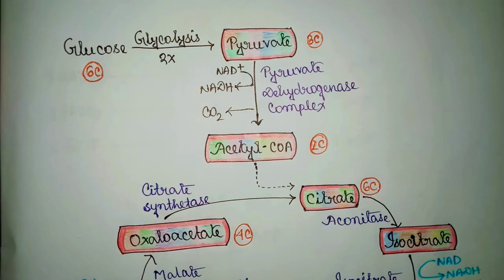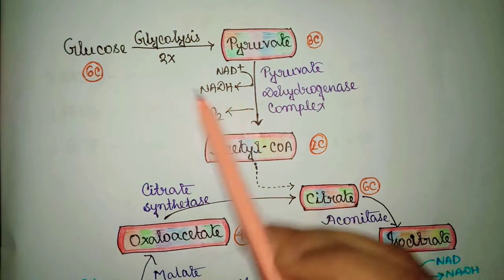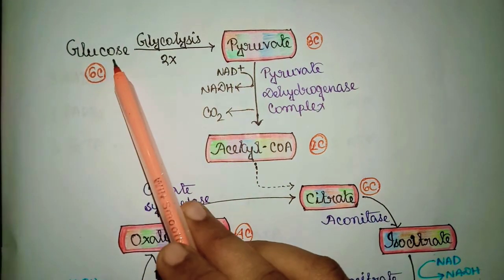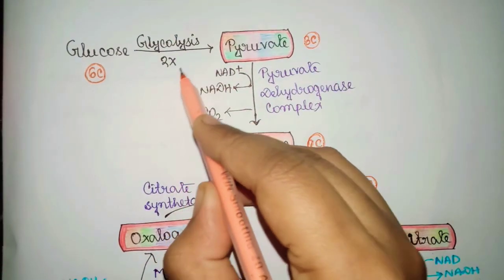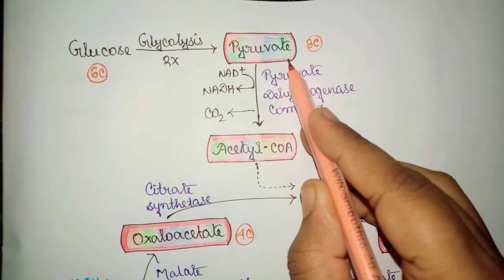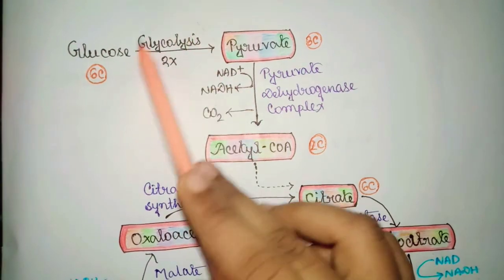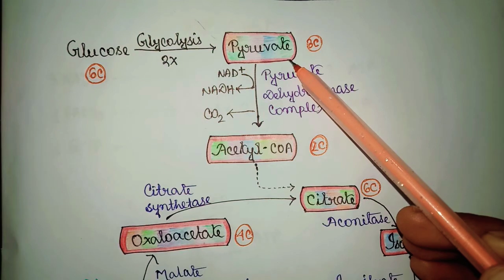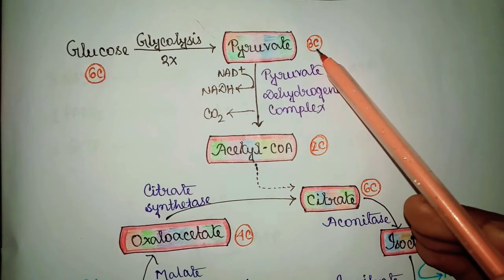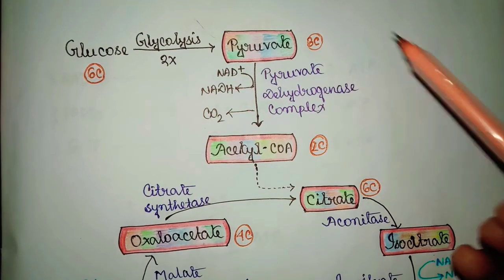The first step involved in TCA cycle is actually a preparatory step in which the 6-carbon compound glucose molecule is split into 2 molecules of pyruvate by the process of glycolysis. The pyruvate molecule is a 3-carbon compound.